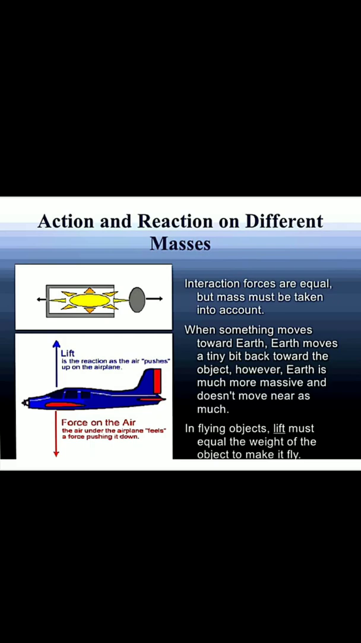Interaction forces are equal, but mass must be taken into account. When something moves towards the earth, the earth moves a tiny bit back towards the object. However, the earth is much more massive and does not move nearly as much. The force on the flying object must equal the weight of the object to make it fly. So in this figure you can understand this. Just keep it in your mind, action and reaction take place on different bodies, different masses.